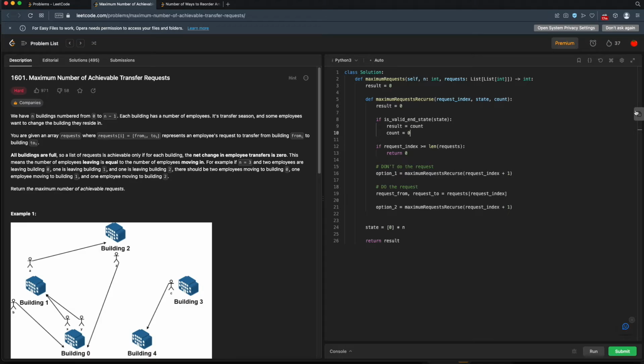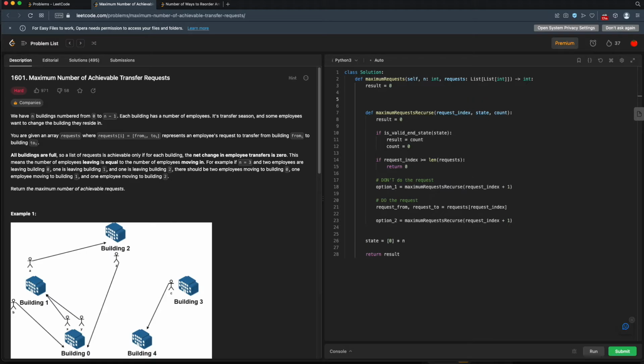So essentially, we're going to keep track of how many requests we've made and transferred. Once we get to a count that's valid, or we reach a valid state where we have balance with all of our buildings again, our result will be that number of counts. That is our base number of transfers that were valid. And then we can reset our count to 0 because we're basically starting this entire problem over from this request index to the end. All right, so we do need this function. Let's create that out here.